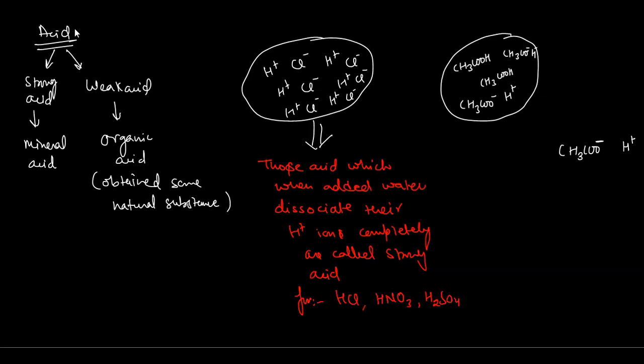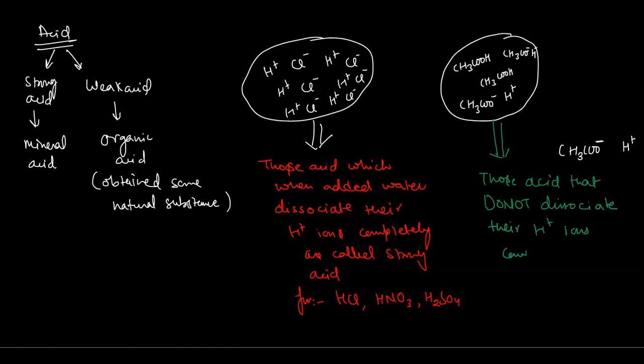And those acids that do not dissociate their H plus ions completely when added to water are called weak acids.